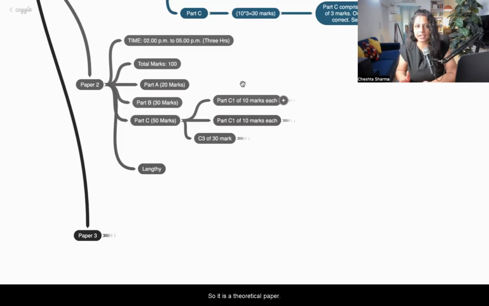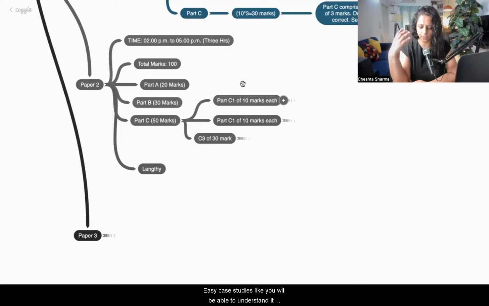It is a theoretical paper, so there's not going to be an OMR sheet, there's going to be an answer sheet. Part A will have the easiest case studies: 4 case studies of 5 marks each, so 4 into 5 is 20 marks. Easy case studies, which you will be able to understand in one go.